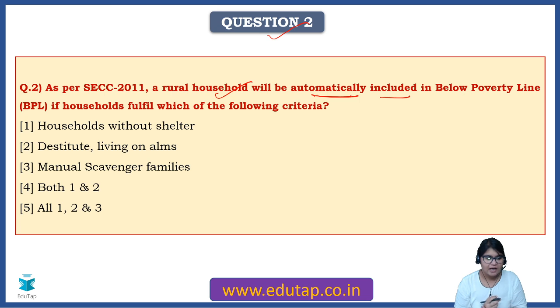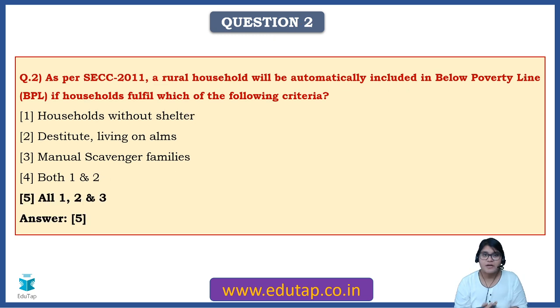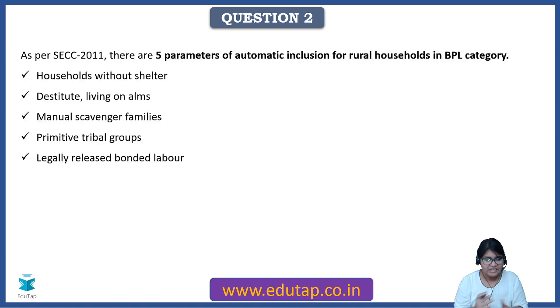The options are households without shelter, destitute living on alms, manual scavenger families, 1 and 2, or all 1, 2 and 3. Let us see the answer first. The answer for this particular question, friends, is all 1, 2 and 3. So households without shelter, destitute living on alms, manual scavenger families, if any of these is fulfilled, then automatic inclusion takes place.